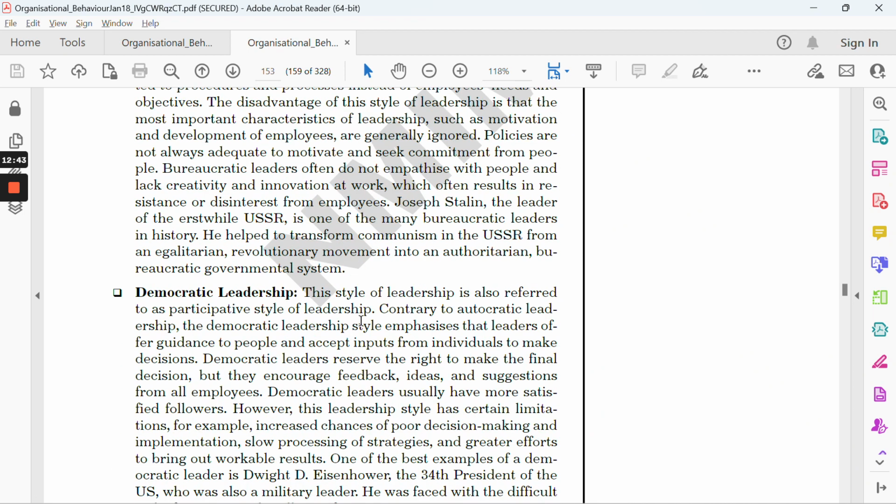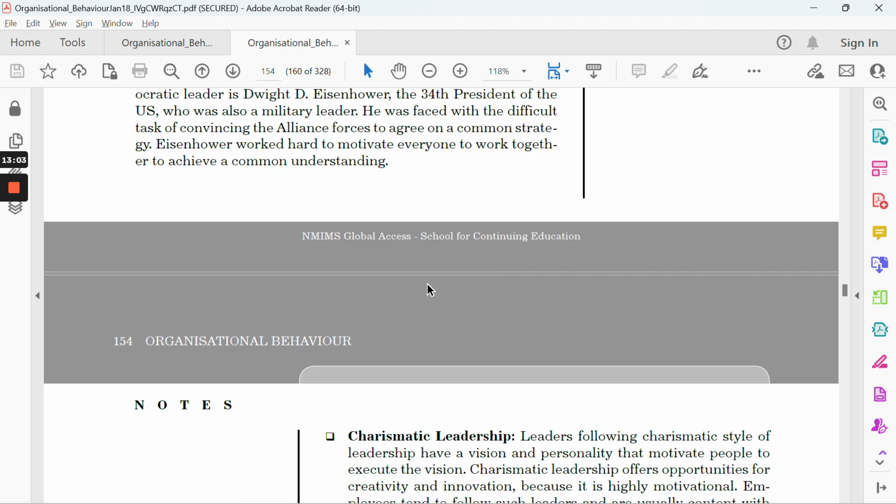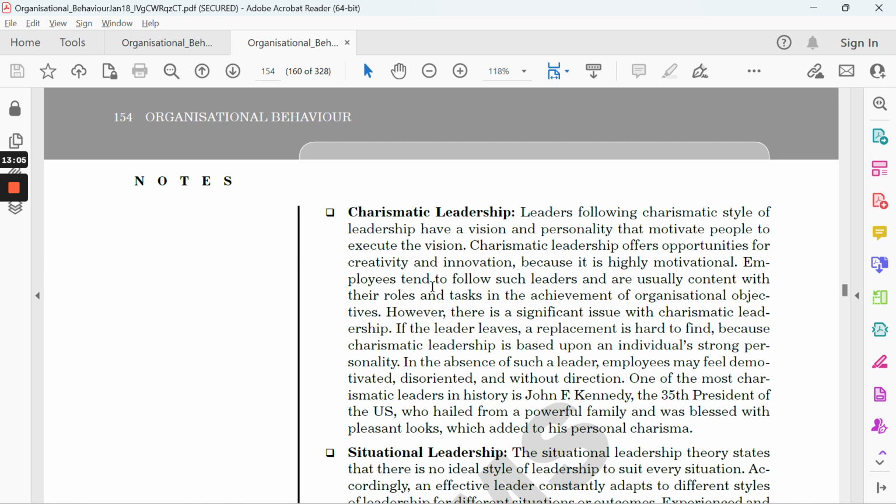Third is democratic. Democratic is where everyone participates and gives their inputs. It's like a democratic country. In India, it's a similar kind of thing where all can give their inputs. So out of these three, we can say that the case of Karan is a little bit relatable to democratic, right? Now moving to the next, charismatic.